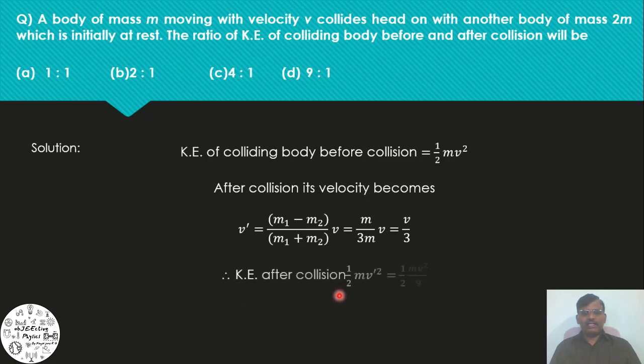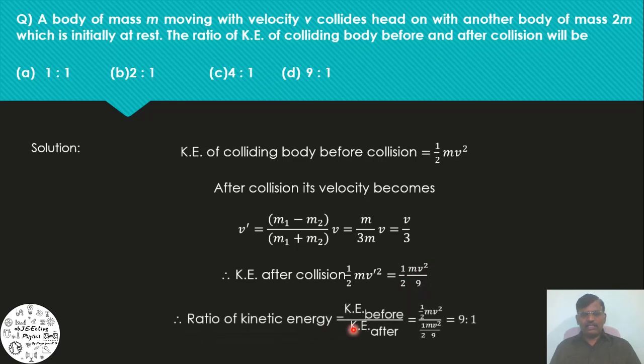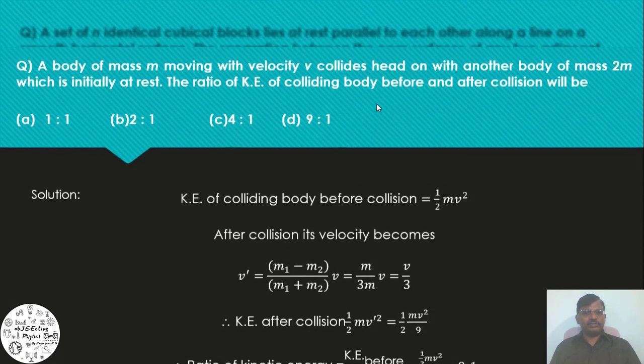Therefore, kinetic energy after collision of colliding particle is half m v dash square, that is equal to half m v square by 9. Therefore, ratio of kinetic energy is equal to kinetic energy of the colliding particle before collision divided by kinetic energy of the colliding particle after collision is equal to half mv square by half mv square by 9, that is equal to 9:1. So option D is the right option.